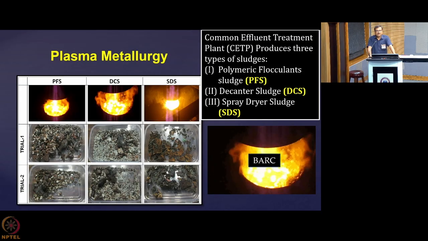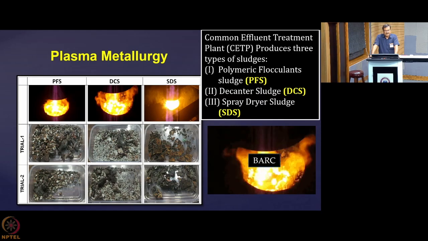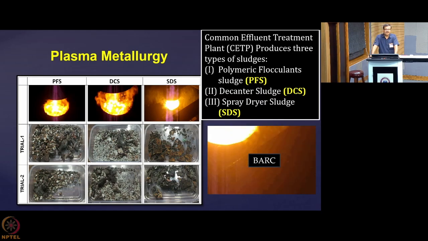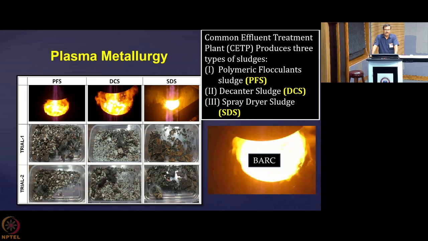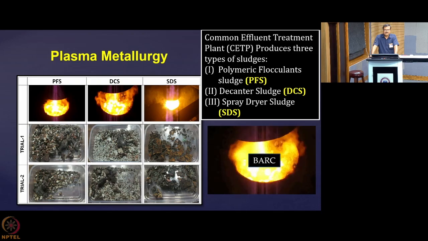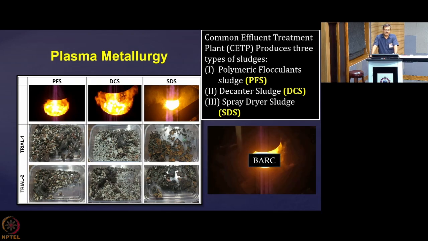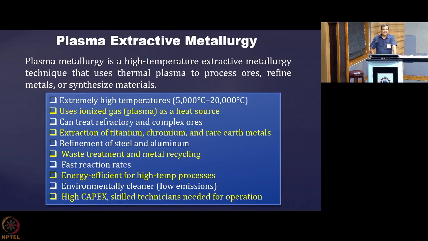Now I come to the plasma metallurgy, where common effluent treatment plants, the discharge from them are getting treated. So in this you have seen what empowers the plasma to do the extractive metallurgy in so efficient a manner.